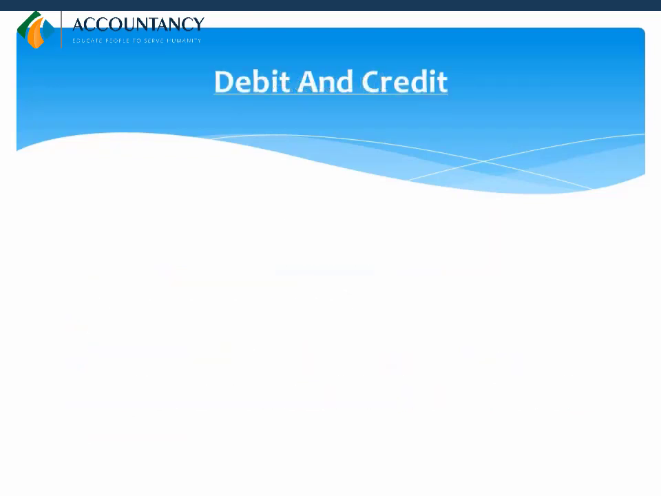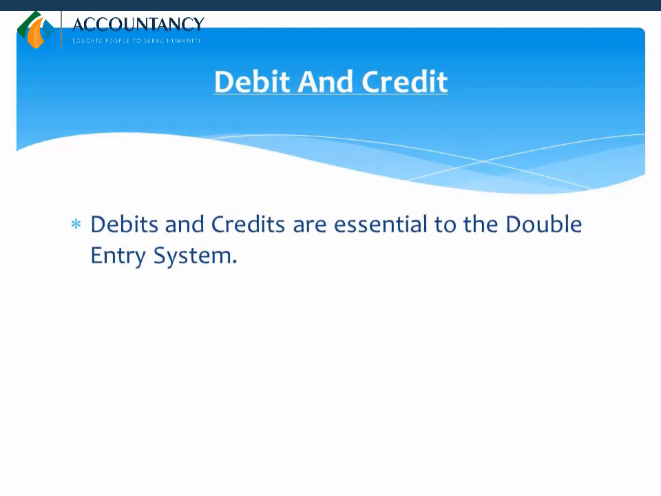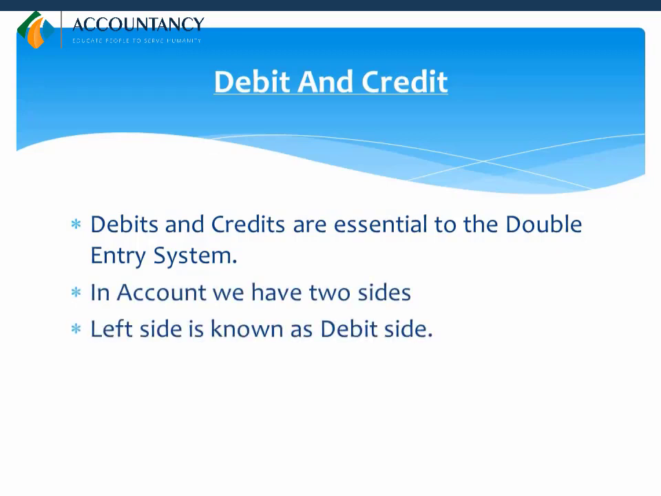Debit and credit. Debits and credits are essential to the double entry system. In an account, we have two sides. The left side is known as the debit side. The right side is known as the credit side.